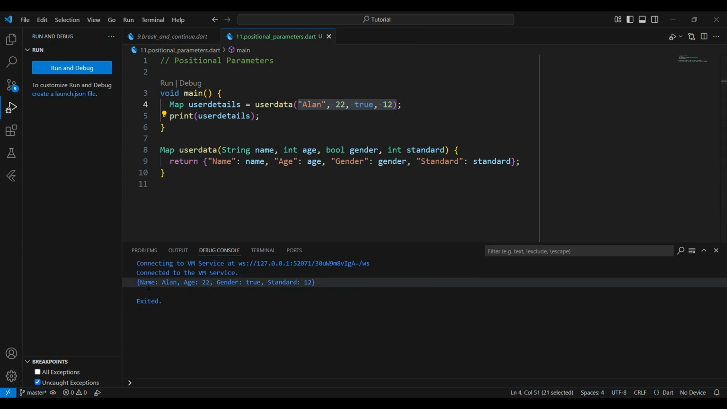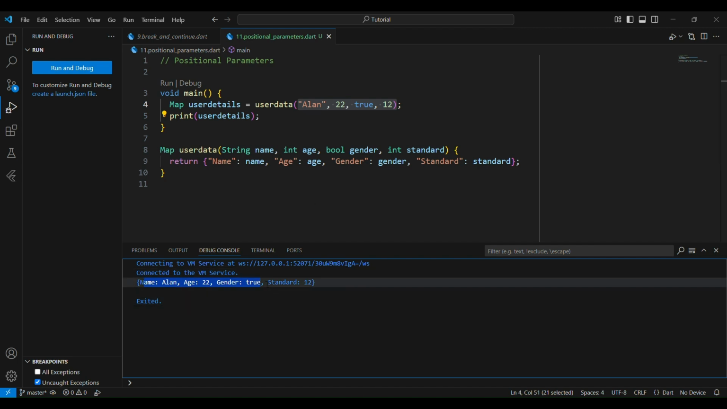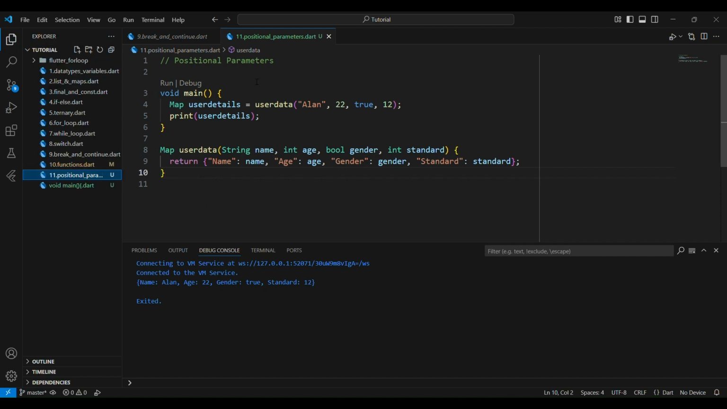Yeah, perfect. Name Alan, age 22, gender true. We have to set something to change the true to male, which I will show later. Then standard 12. Okay, this is called positional parameters.